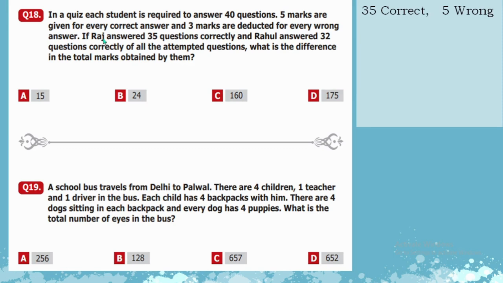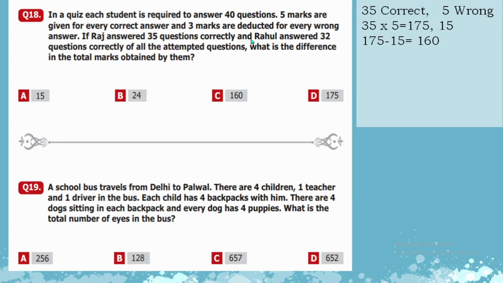If we talk about Raj, he did 35 questions correctly and 5 questions wrong. For correct answers, he got 5 marks each, so 35 fives are 175. And for wrong answers, he got 15 marks deducted. So 175 minus 15 is equal to 160. So he got 160 marks in total.